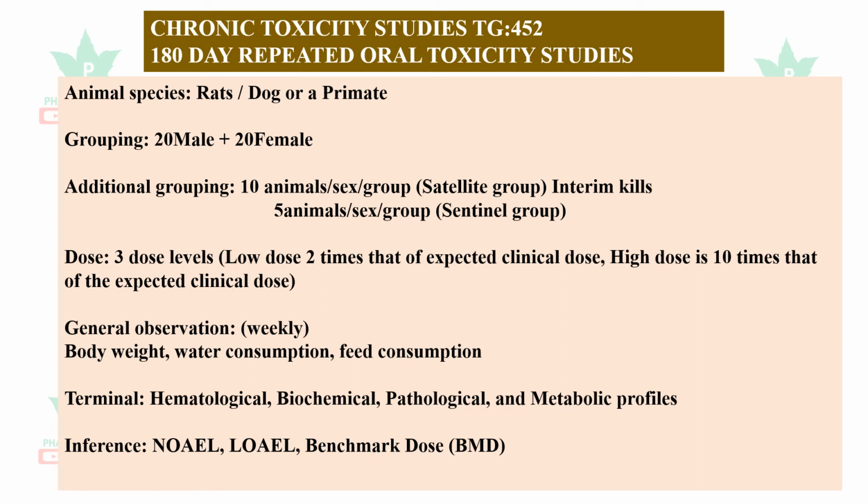More animals will be used, 20 male and 20 female. Rats, dogs or primates can be used. There will be additional groupings for interim kills, that is the satellite group, and to observe the long-term effects, a sentinel group is also kept. 3 dose levels are checked in the subchronic or chronic toxicity studies: low dose, intermediate dose, and high dose. The observation gives 3 important endpoints: no observable adverse effect level, lowest observable adverse effect level, and benchmark dose.